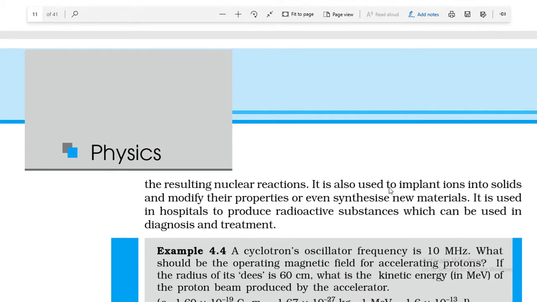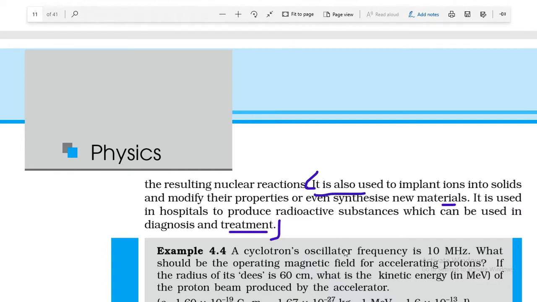It is also used to implant ions into solids and modify their properties, or even synthesize new materials. It is used in hospitals to produce radioactive substances which can be used in diagnosis and treatment. So these are the uses of the cyclotron.